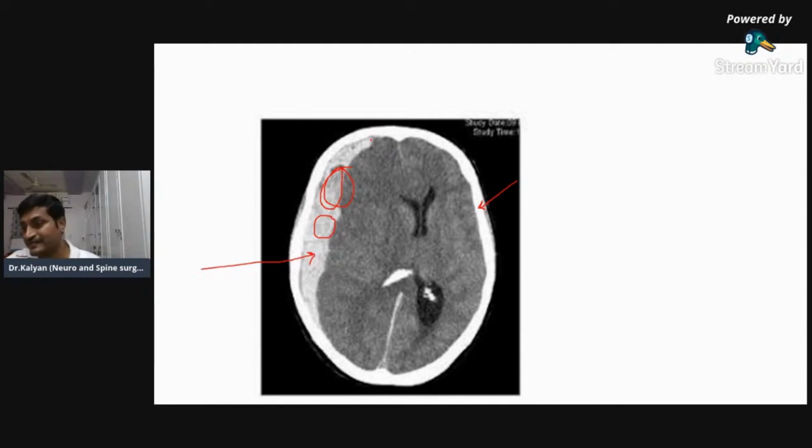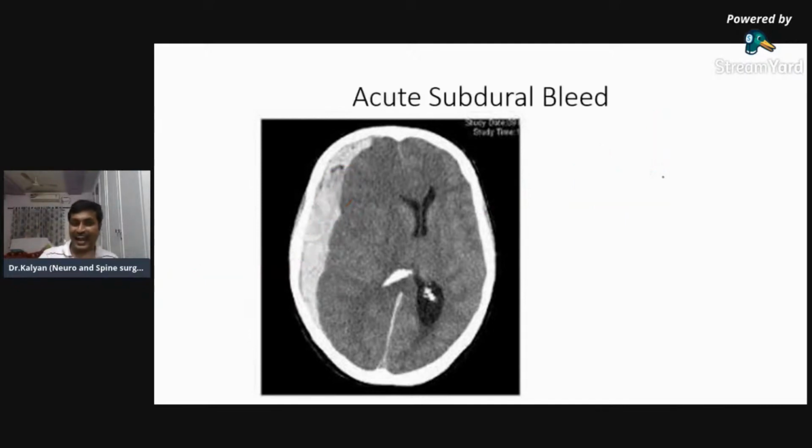Why is this blood? Dr. Madani, it can't be an infarct because it is hyperdense. Infarct is always hypodense. So is everyone clear this is blood? If anyone has any doubts, let me know. Is it clear for everyone? Fine. Again, so this is an acute subdural bleed.